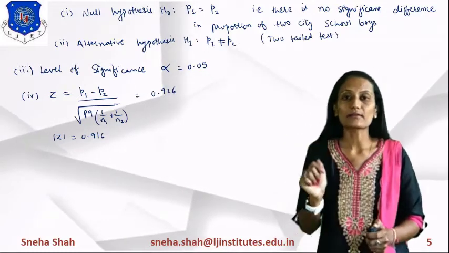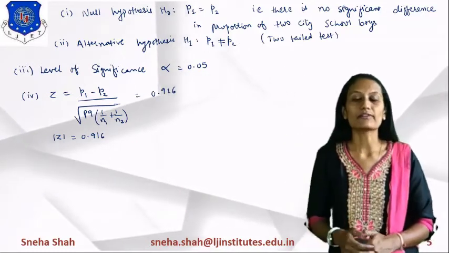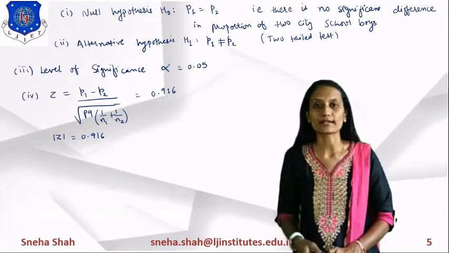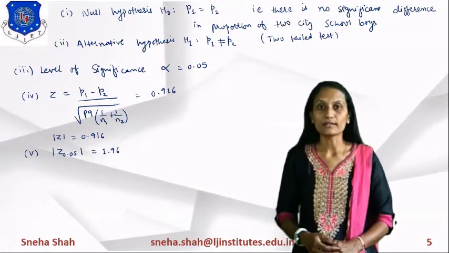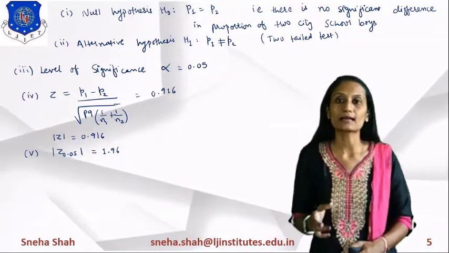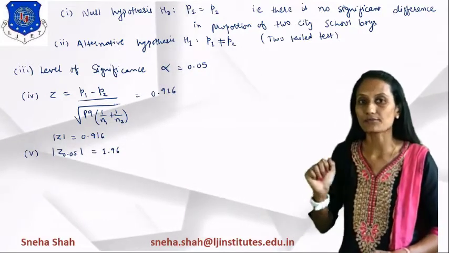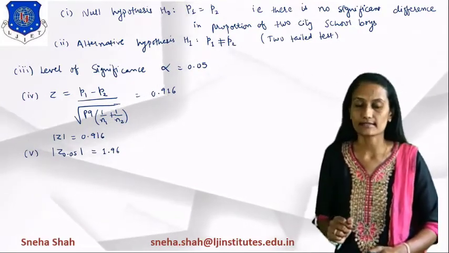Now it will be compared with the critical value. So first of all we will find the critical value. What is the critical value of it? Z at 0.05 level of significance. From the Z table we will find the value of it. Its value equals 1.96.